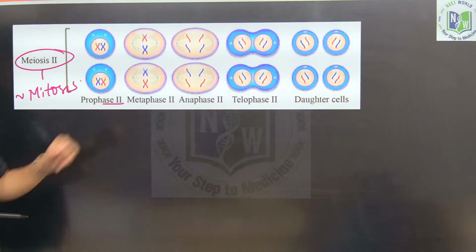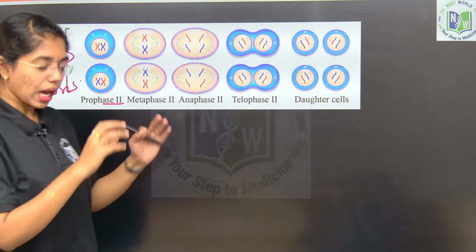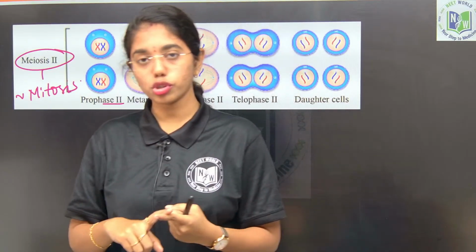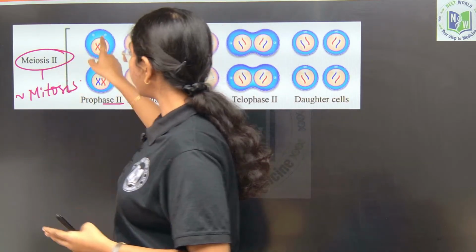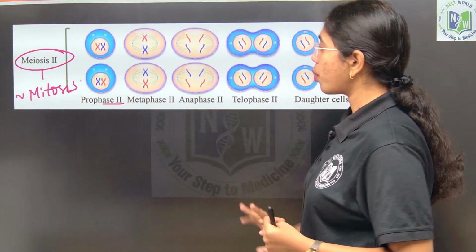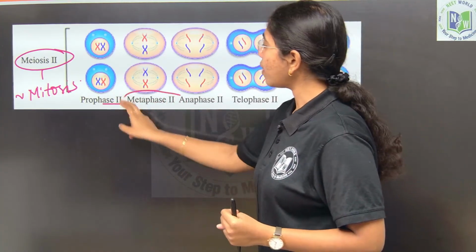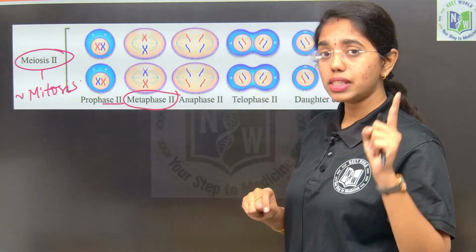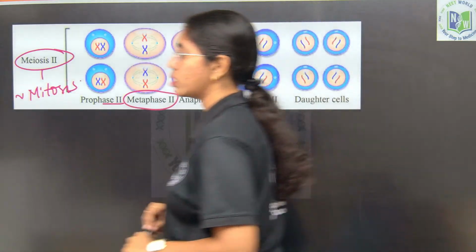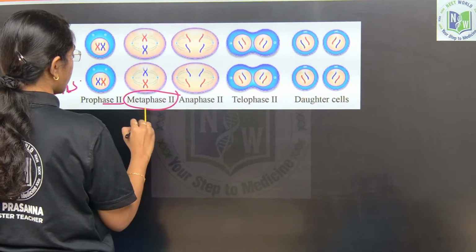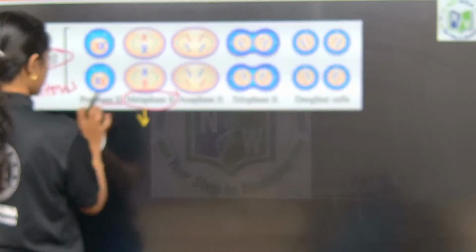So, in prophase 2 what happens? Chromosomes are formed, chromatin again gets condensed to chromosomes, and the centrioles will move towards the opposite poles. All these events are happening in prophase 2. And in metaphase 2, there is a single metaphasic plate that is formed, same as in mitosis.